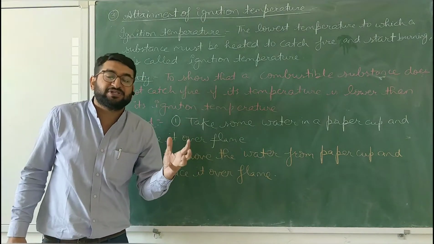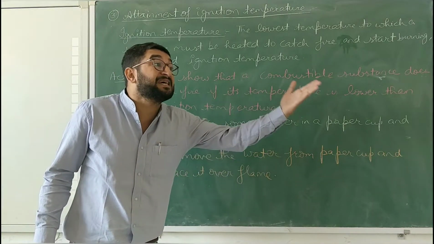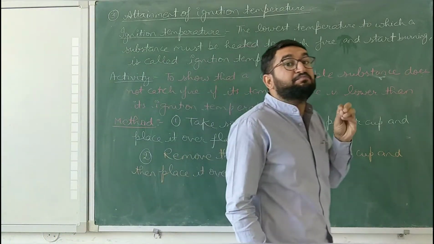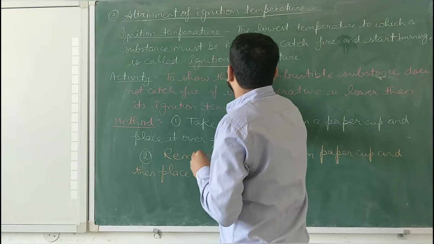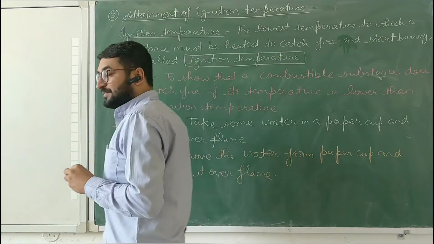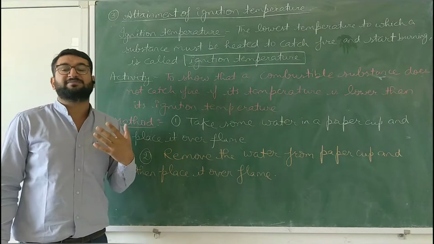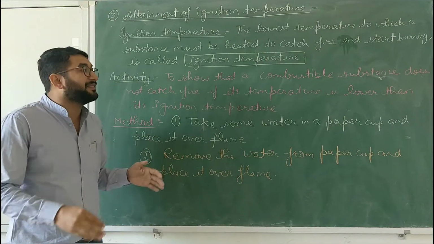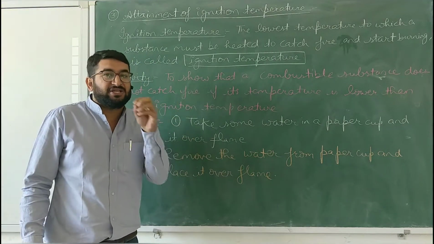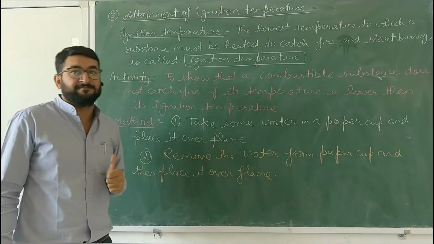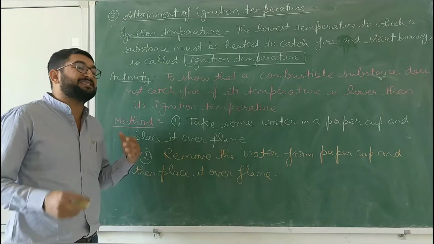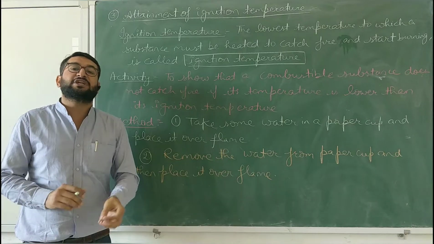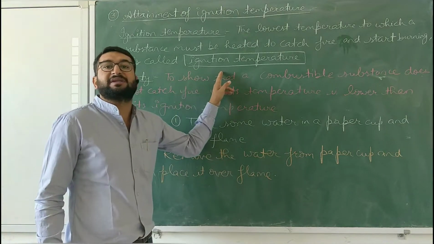वो सबसे कम टेम्परेचर बच्चे जहां तक एक सब्सटेंस को हीट किया जाना चाहिए so that it can catch fire and start burning. That temperature is known as ignition temperature. The minimum temperature at which a substance catches fire is known as ignition temperature, or you can say in detail, the lowest temperature up to which a substance must be heated so that it can catch fire and starts burning. That minimum temperature is known as ignition temperature.